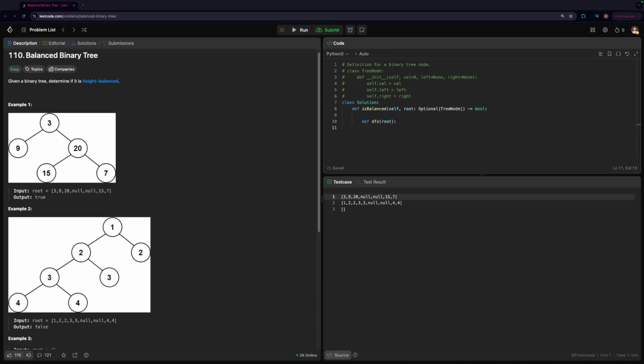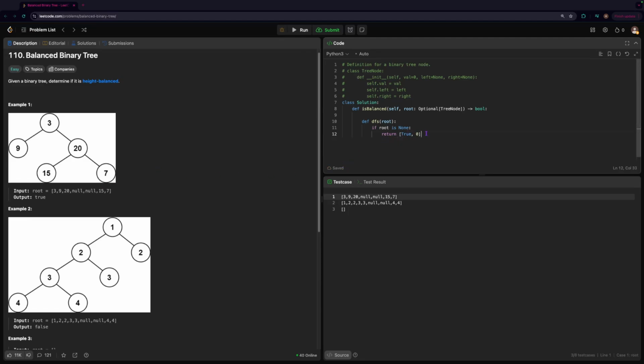Cool. So now let's think about this a little bit. What do we need to do? Well, first of all, since this is a recursive method, we do need a base case. And our base case is if the root is None. So we can check if root is None. If the current root is null, what we're going to do is return an array where the first value is going to be true and the second value is going to be 0.